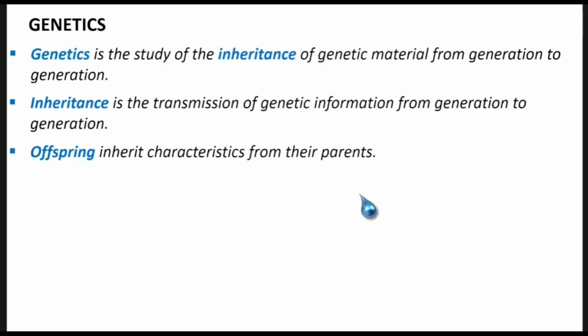There are certain things on their appearance that will look like their mother or their father. The study of how children acquire and inherit those characteristics is what we call genetics.